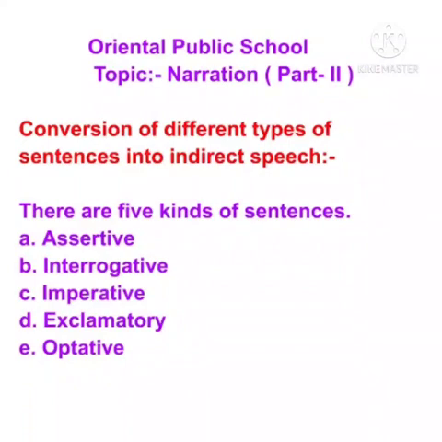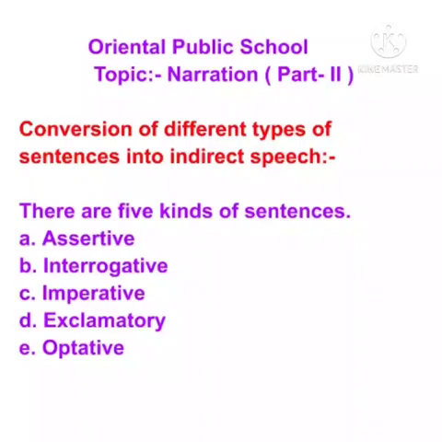Now I'm going to start the conversion of different sentences into indirect speech. But before that, we should have a good knowledge about the kinds of sentences. As you all know, there are 5 kinds of sentences. The first is assertive, also known as a statement, or somewhere as declarative.